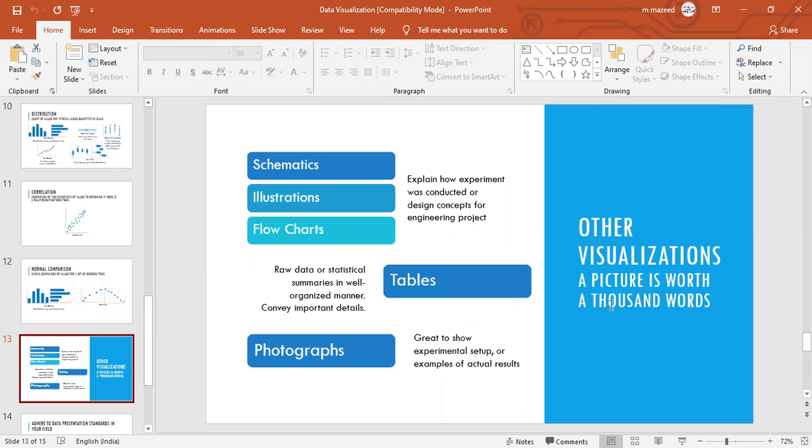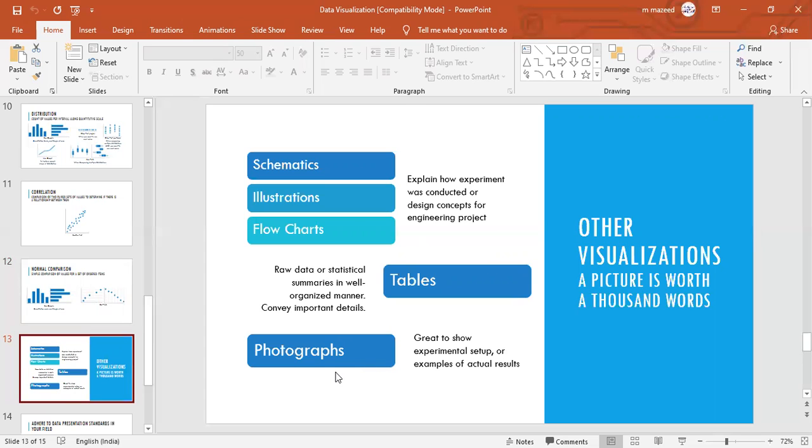Then other visualization. A picture is worth 1,000 words. And on the right side, other visualization is also there. You can show some images, photographs. In the PPT, you can share some photos also, showing how the event has been organized. You can show some photographs. There you do not need to do any analytics.